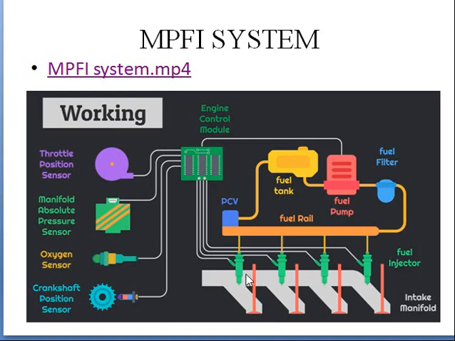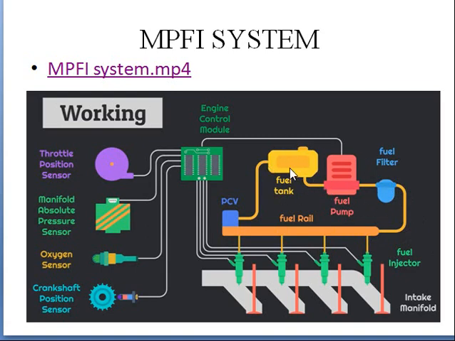This is the intake manifold. It means from where the fuel injects into the engine, and these are the fuel injectors. This is a common rail system. It means this is a fuel rail and this is a fuel filter where fuel gets filtered. This is a fuel pump. This is the fuel tank.